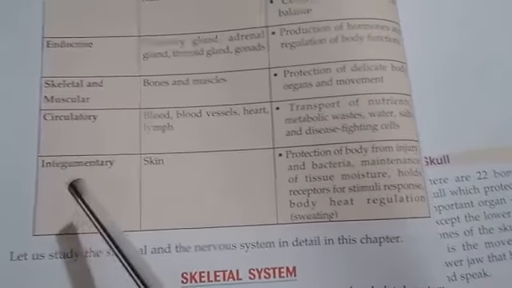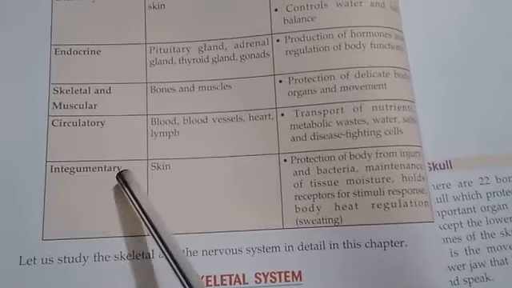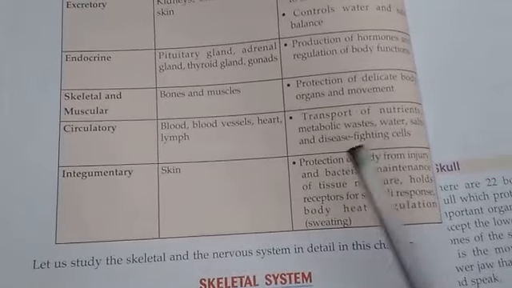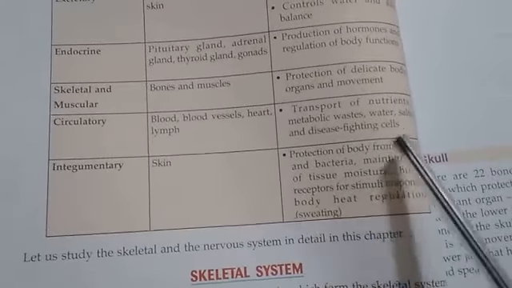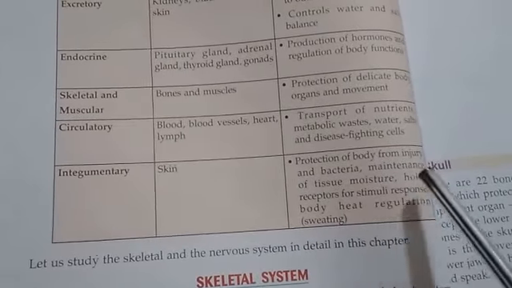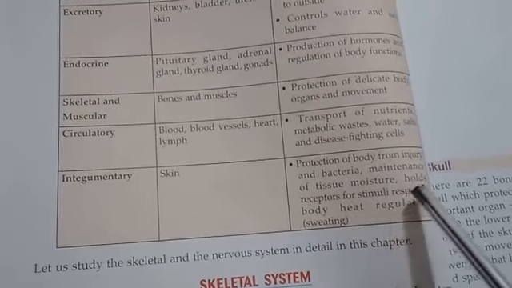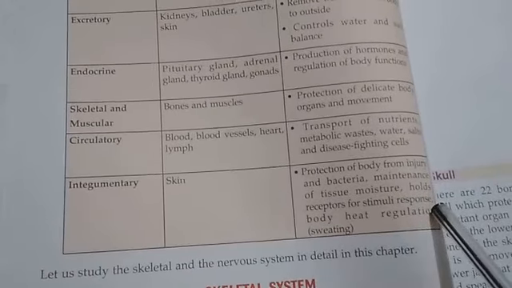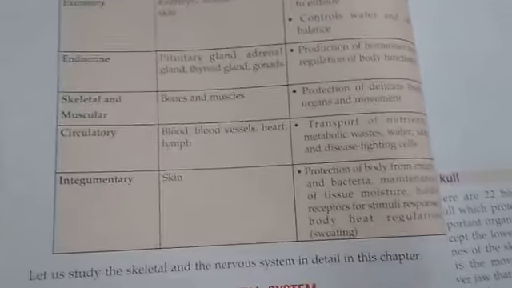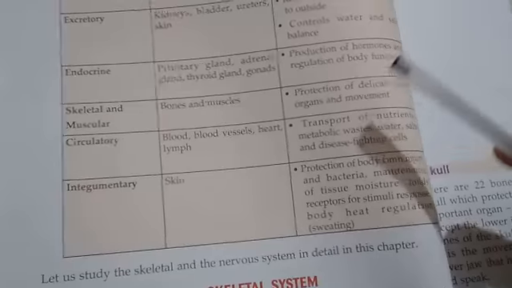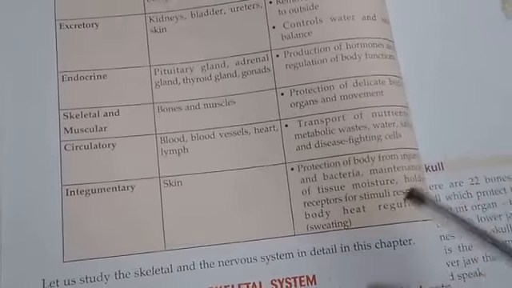Okay. Next is integumentary, and the organ is skin. What is the function? Protection of body from injury and bacteria, maintenance of tissues, moisture, holds receptors for stimuli response, body heat regulation, sweating. Okay, so this is the chart. You have to memorize this chart well. Now let us study the skeletal and the nervous system in detail.